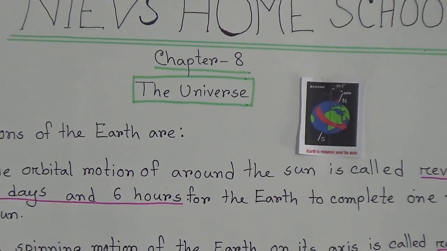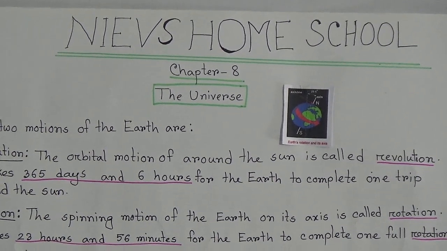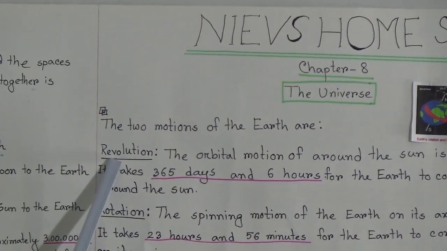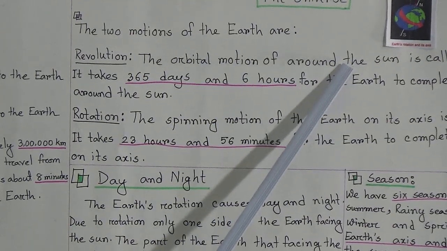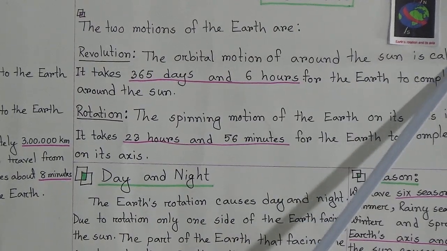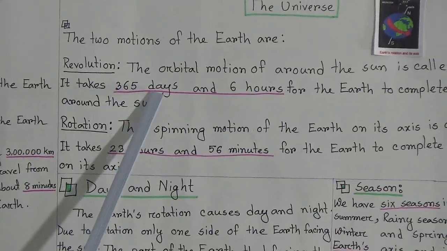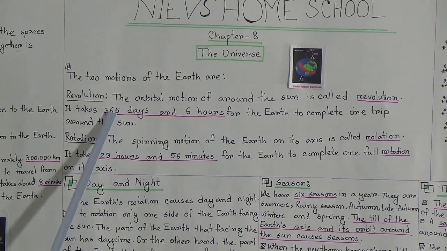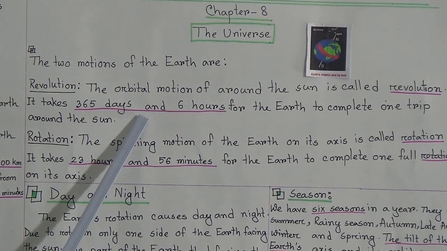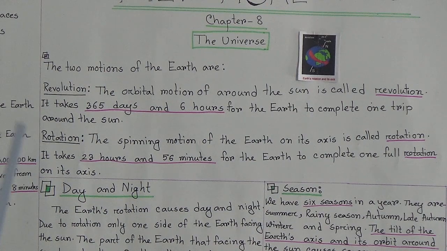We are going to know that the earth has two types of motions. One is revolution, another is rotation. The orbital motion of the earth around the sun is called revolution. It takes 365 days and 6 hours. Again I am repeating, 365 days and 6 hours for the earth to complete one trip around the sun.